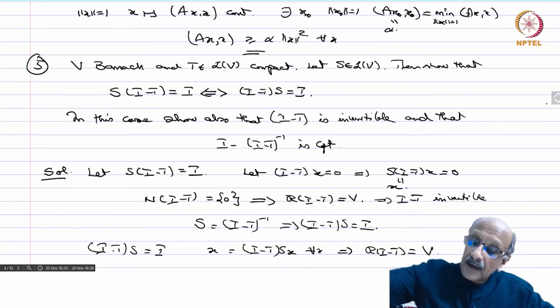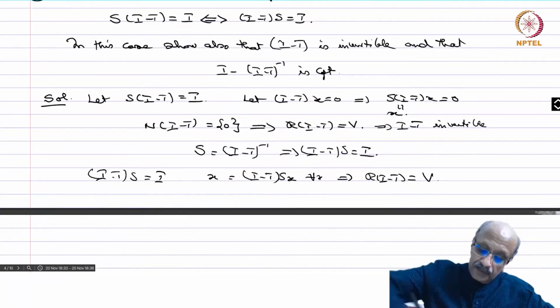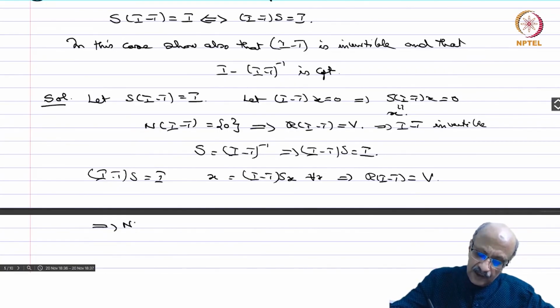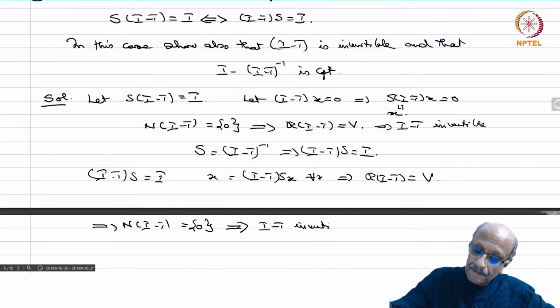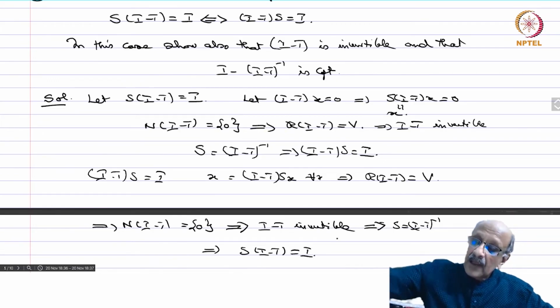And therefore the null space of I minus T has to be 0, since one-one is equivalent to onto because T is compact, and therefore this implies one-one, onto, continuous by the open mapping theorem. This means invertible, implies S equals (I minus T) inverse, and that implies that S(I minus T) equals identity.